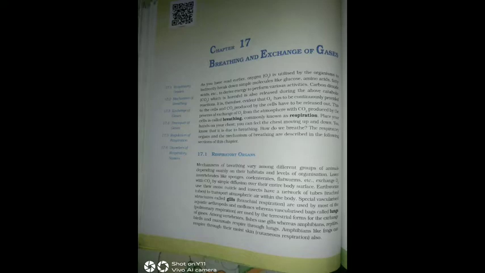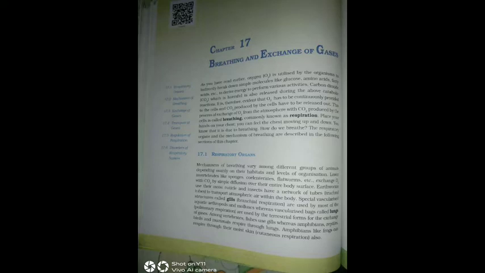Mechanisms of breathing vary among different groups of animals depending mainly on their habitats and levels of organization. Lower invertebrates like sponges, coelenterates, flatworms, etc. exchange O2 with CO2 by simple diffusion over their entire body surface. Earthworms use their moist cuticle and insects have a network of tubes, tracheal tubes, to transport atmospheric air within the body.